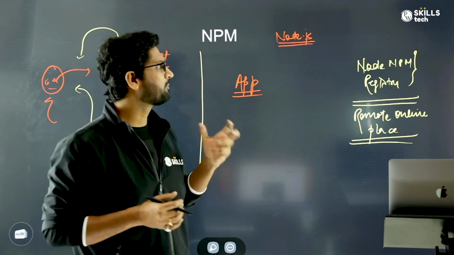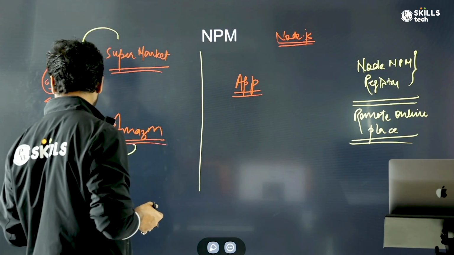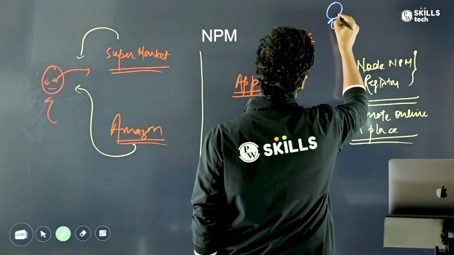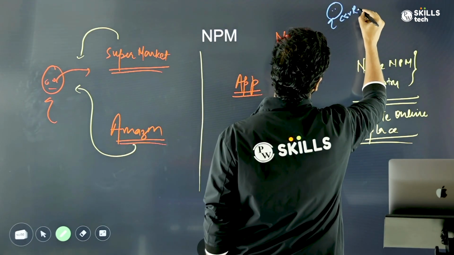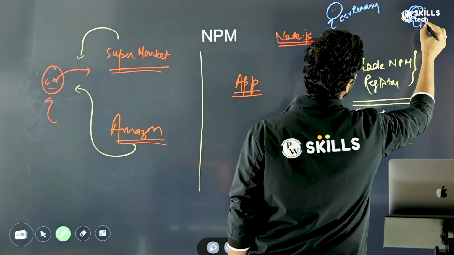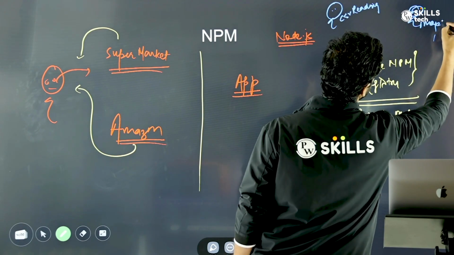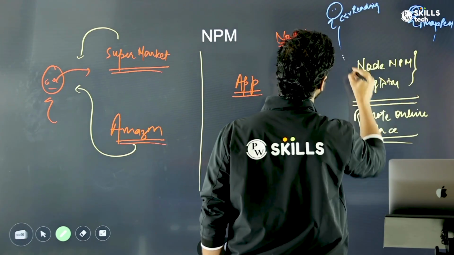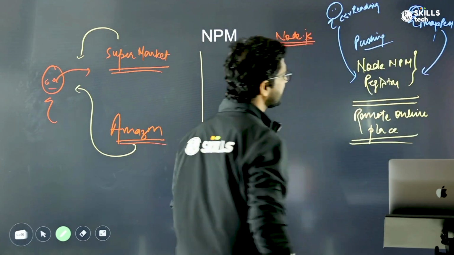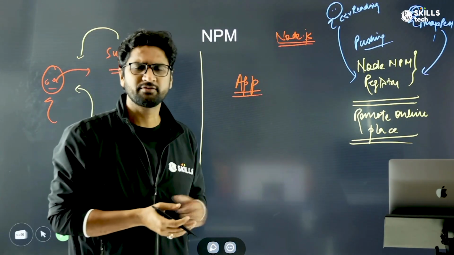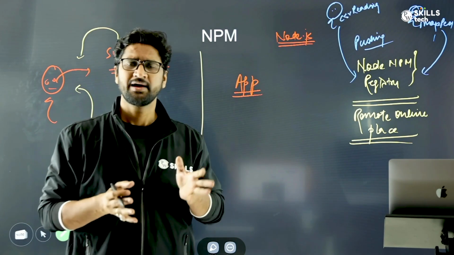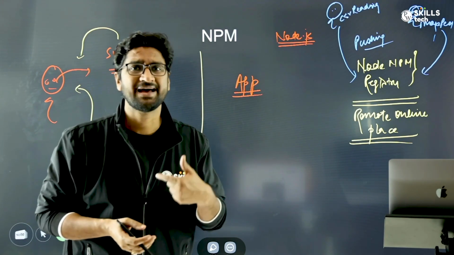So every time any developer builds something new, they would like the world to use it or be aware of it. Let's say there's a developer called X. He built something for CSV reading. Another developer built something that helps in image recognition. All these people keep pushing their code here. So basically this npm registry is an online portal where you will have millions of code bases which developers from all parts of the world have kept so that people can come and use them.